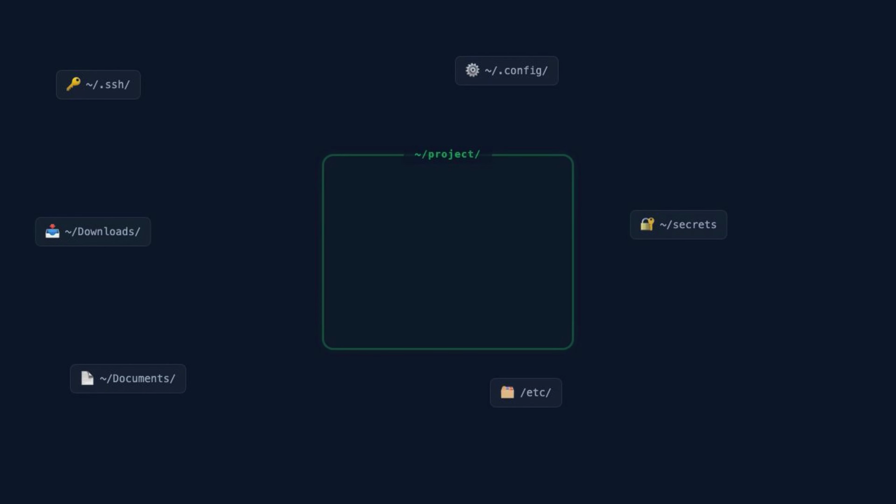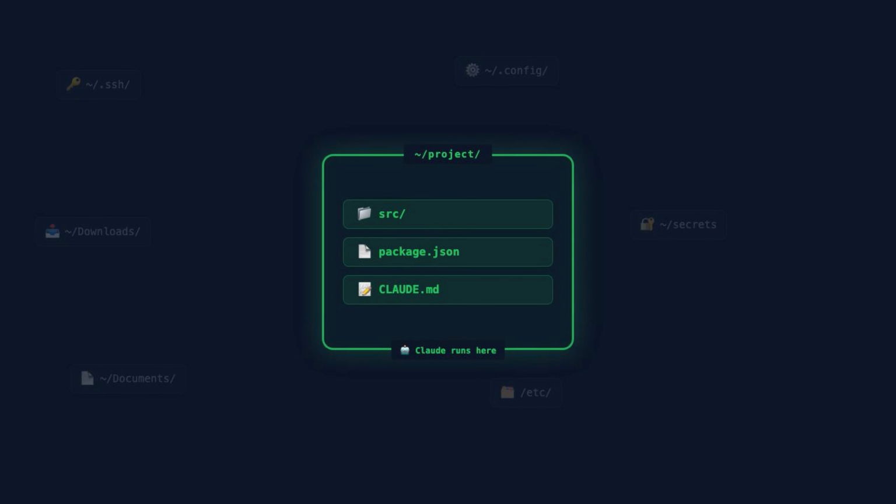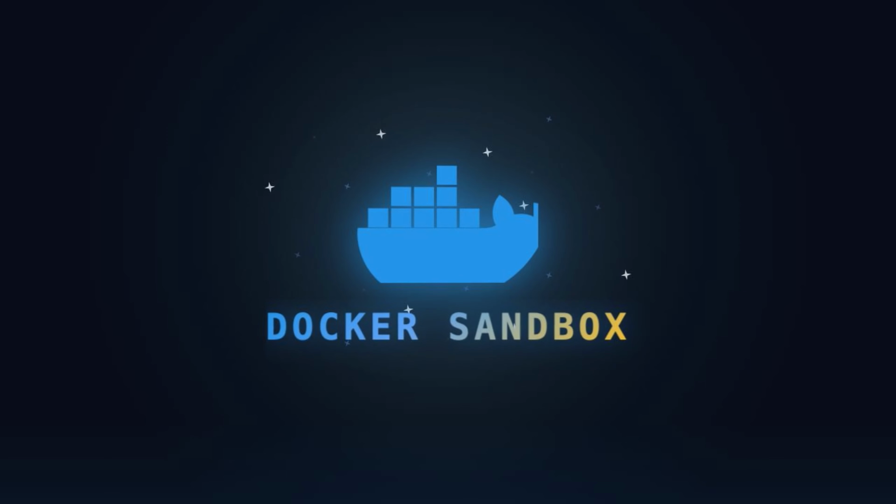What I want is to constrain it, to put that in some kind of box where it can't see anything outside the workspace it is being launched in. But how can we exactly do that? Oh, and here, my friend, who comes to the rescue? Docker Sandbox! And let me show you how we can use that.